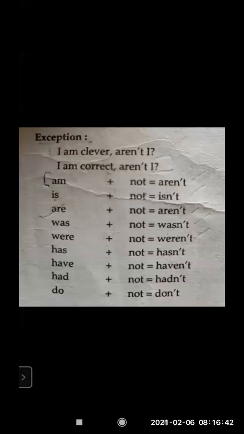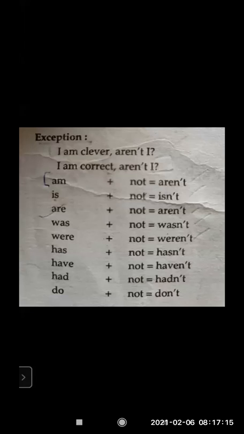One more example is given here. I am correct. This rule is there. So, I am correct, comma, aren't I? You can't use 'am' and make it negative, 'amn't I'. Then I will not be correct, because that is a wrong rule. So exceptions are there, and this is the exception. I am correct, comma, aren't I. So am plus not is aren't.